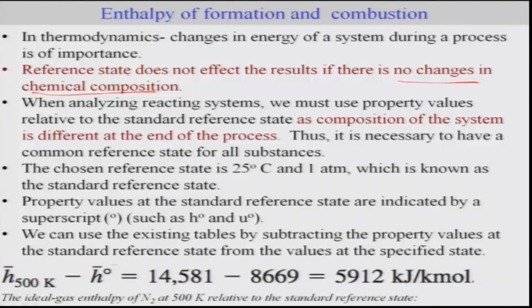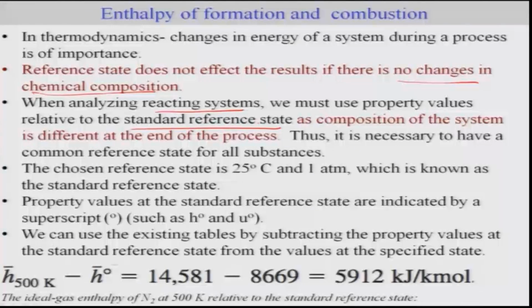Okay. But we know during the chemical reaction the composition will change. So, for analyzing the reacting system, first of all we must use property values with reference to a standard reference state, because the composition of the system at the end of the process is different from the initial conditions. Initially you have a set of reactants, they undergo reactions, and a set of products comes out, and the product composition will be different from that of the reactants.